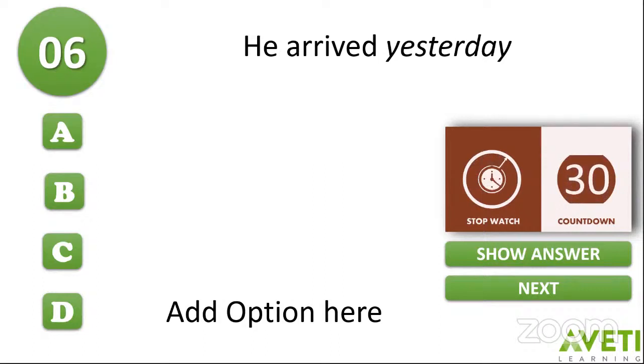So let me show you the right answer, children. The right answer here is yesterday. The adjunct is yesterday. I told you, if you remove the adjunct from the sentence, then also it remains grammatically correct. For example, if we remove yesterday, then also he arrived is grammatically right. Then yesterday is your adjunct and it is called a time adjunct because it denotes the time.